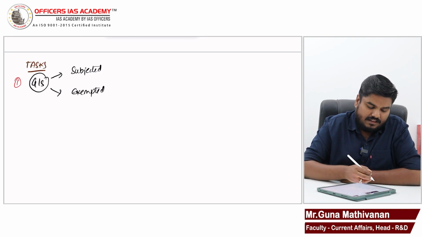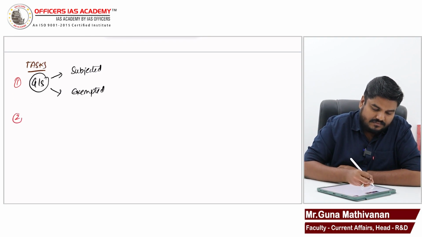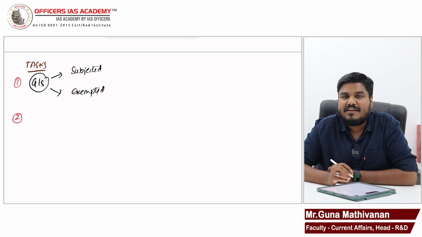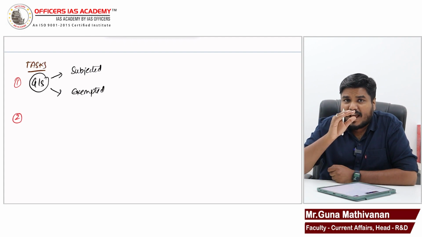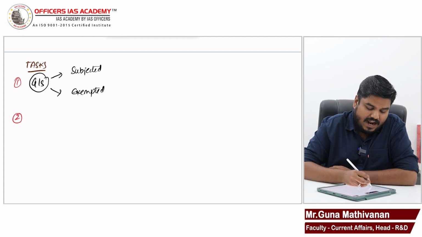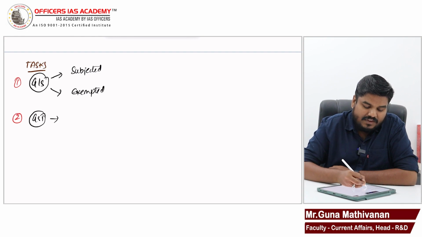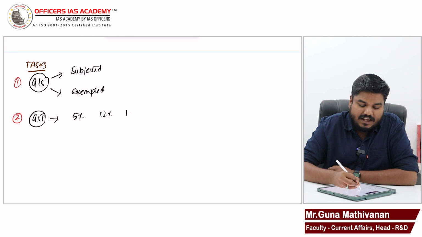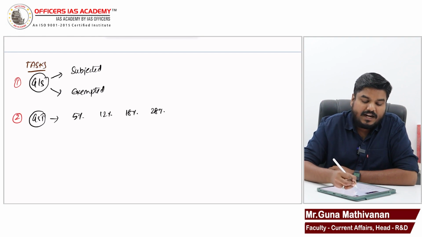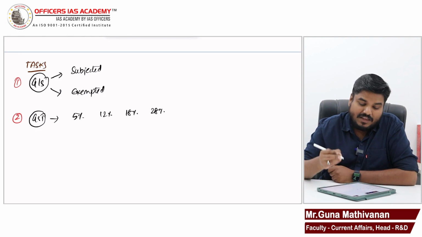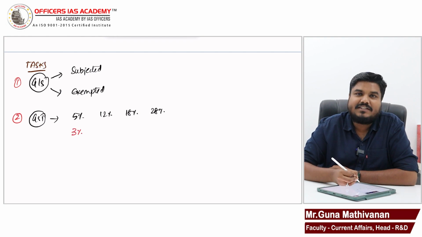This GST Council will be deciding what should be the tax rate. So today under GST, we have a 5% tax rate, 12% tax rate, 18% tax rate, 28% tax rate, and you won't believe, we also have a 3% tax rate.